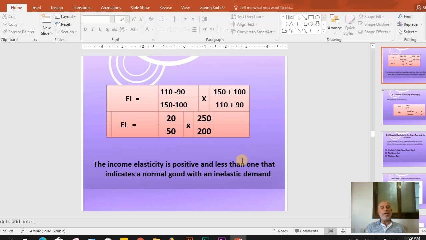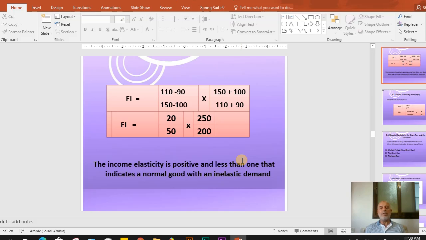It's not the same as inferior good, السلع الرديئة. So in the inferior good, when income increase, so the demand will decrease with a negative relation. So when we calculate income elasticity, we have to have a look to the sign. If the sign is positive, so this good is a normal good. If the sign is negative, this is an inferior good.